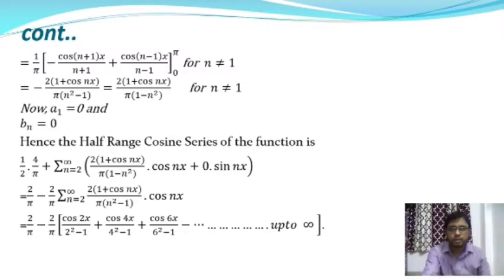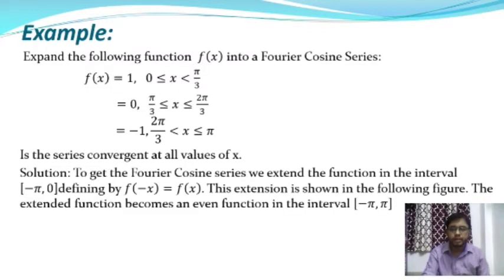Okay. After that we are going to take one more example on the Fourier cosine series, that means the half range cosine series. Here is the example.